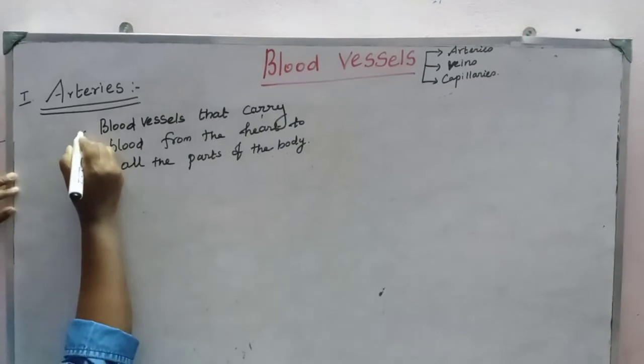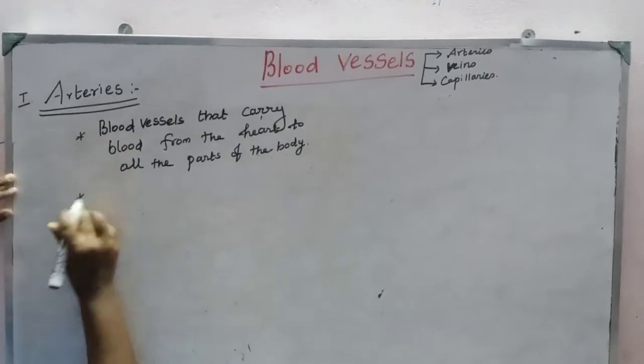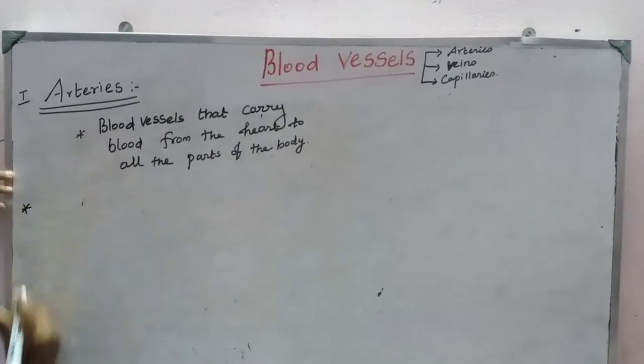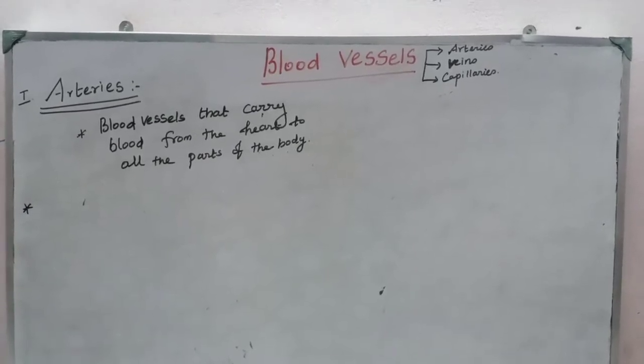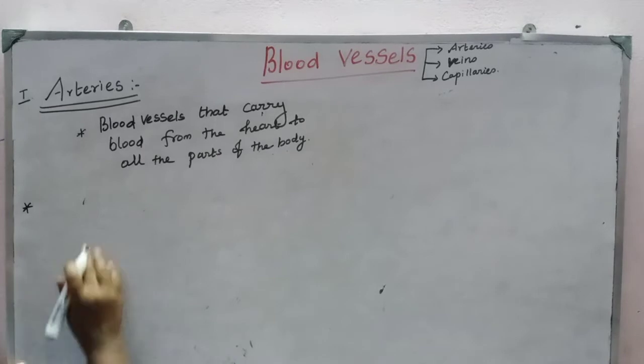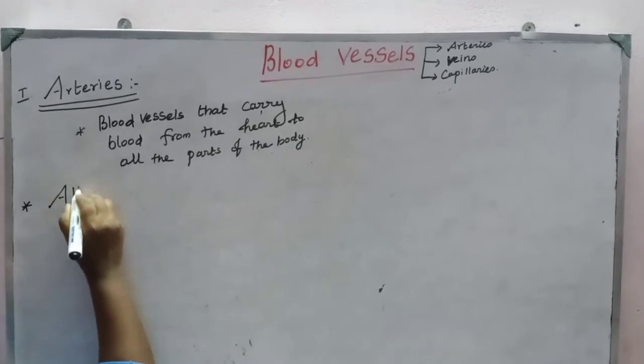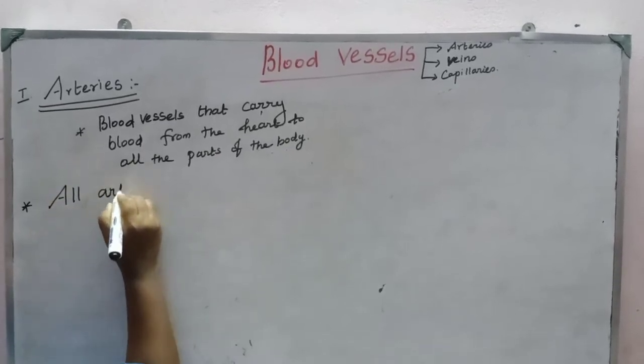That's the first point. In the second point, what about the nature of the arteries? All arteries carry oxygenated blood.